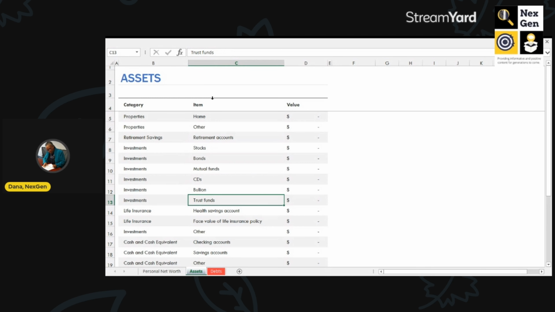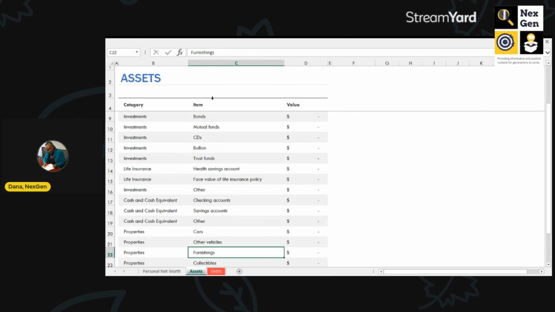Then in the life insurance category, we have the health savings account, and we talked about that in a previous video. Then, of course, we have the face value of our life insurance policy. And then, of course, any other investments that you may have. Then in the other column, we have what they call cash or cash equivalents, and those are your checking and savings accounts.